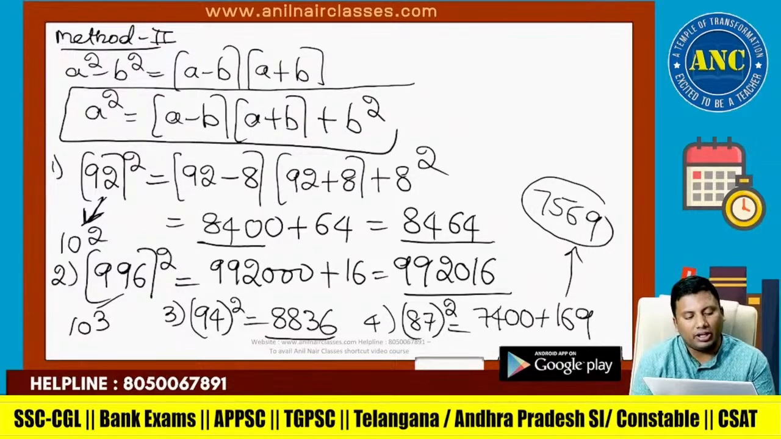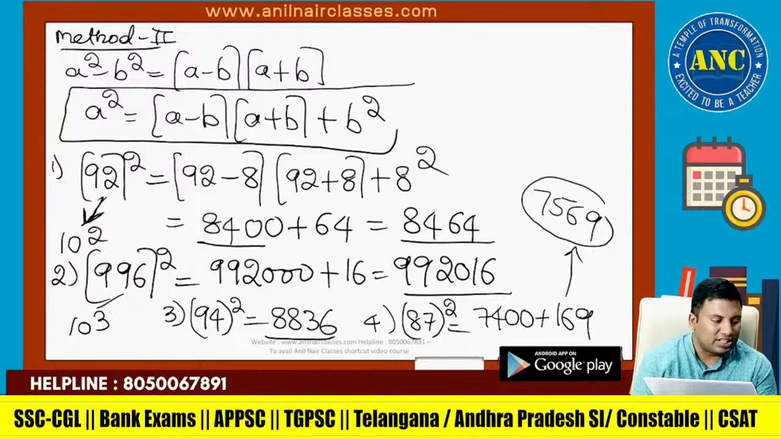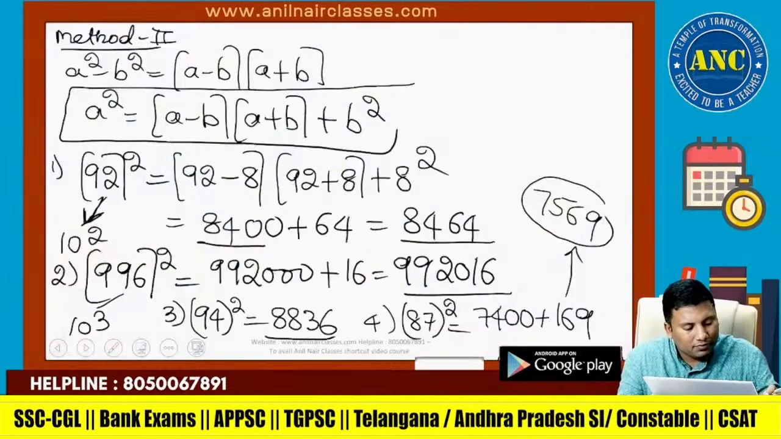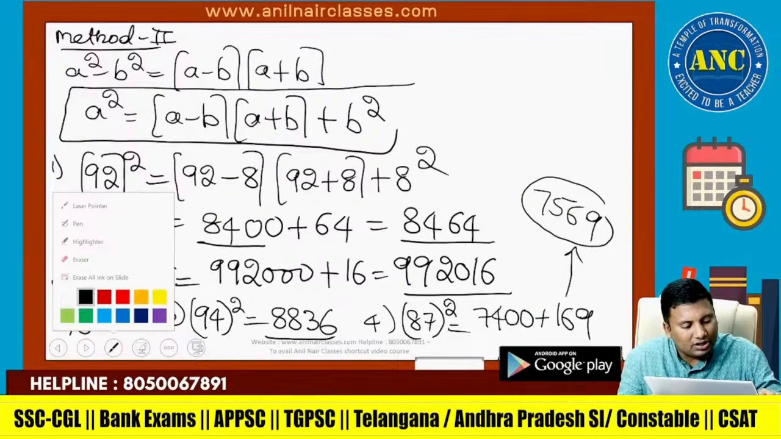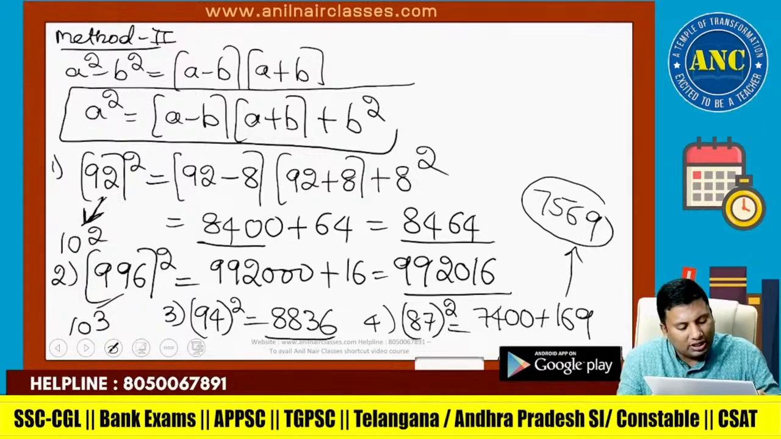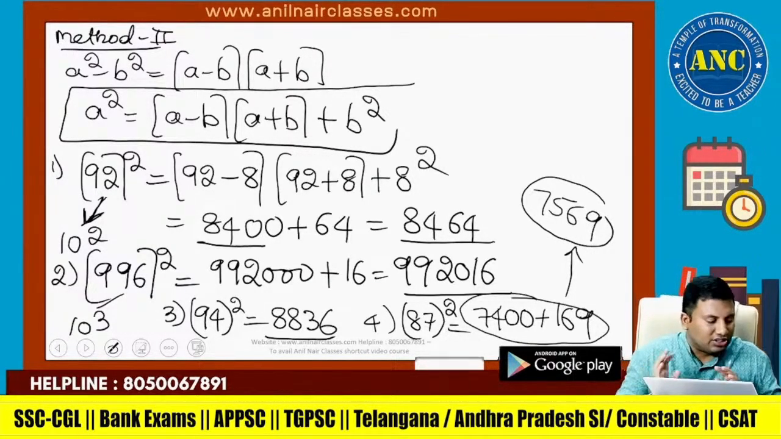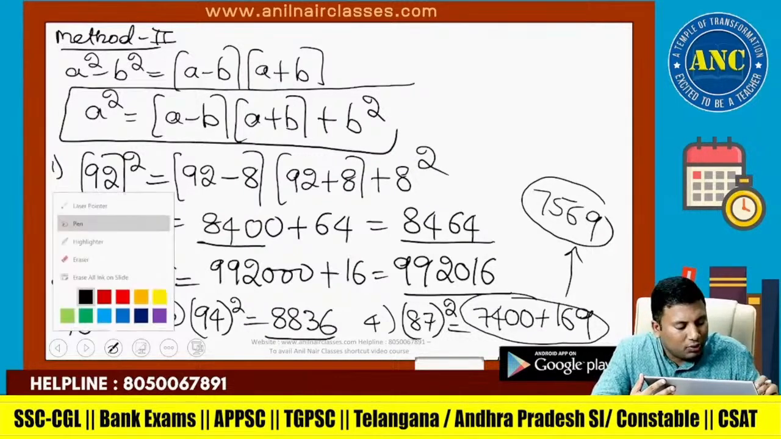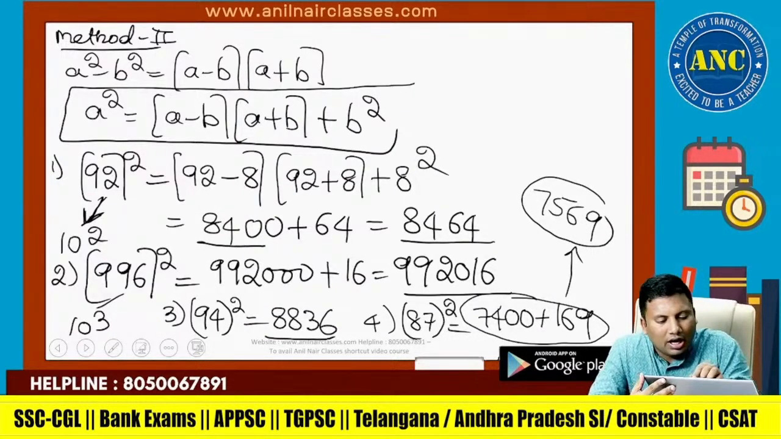996 minus 4 into 996 plus 4, plus square. 94 minus 6 into 94 plus 6, plus square. 87 minus 13 is 74, into 100, plus 13 square, which is 169, so 7569. I hope the idea is clear. Take your own numbers. You will be getting most of the answers orally. Suppose the question is 108 square.